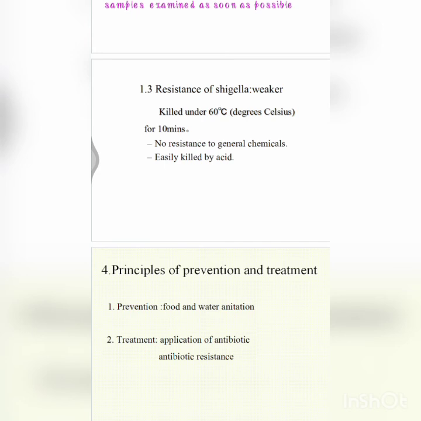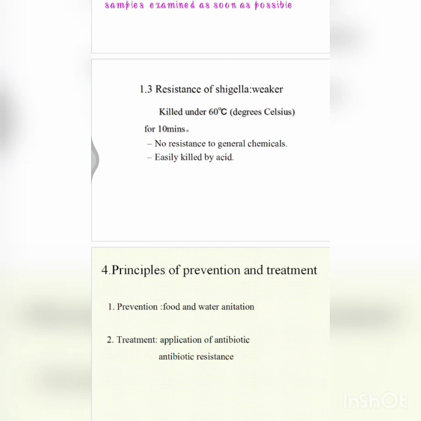The treatment is by IV route as per requirement, and replacement of fluids orally, and antibiotics like ampicillin, tetracycline, nalidixic acid, norfloxacin, and ciprofloxacin. You might wonder why so many antibiotics are there; it is because it is a multi-drug resistant Shigella. So it should be identified first by this Kirby-Bauer disc diffusion method, because using antibiotic susceptibility testing we need to identify a specific treatment for that kind of strain in a specific person.